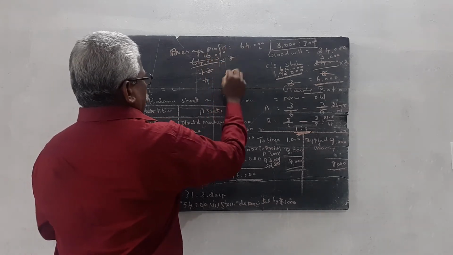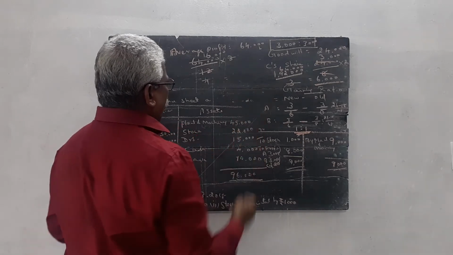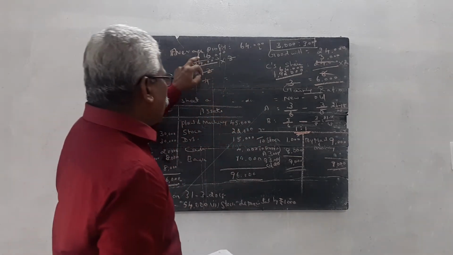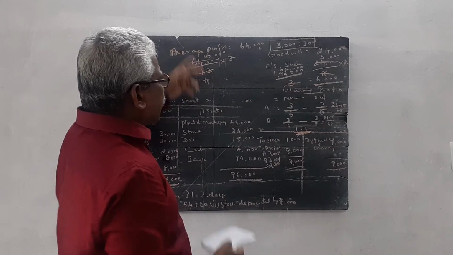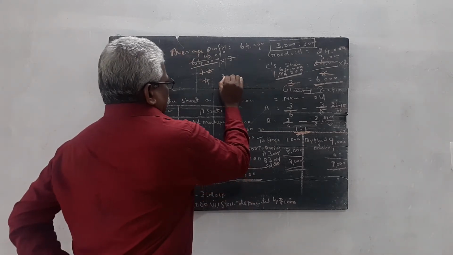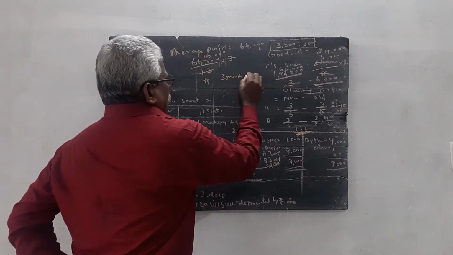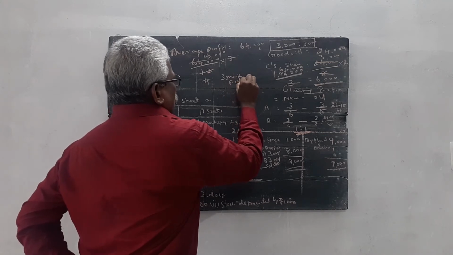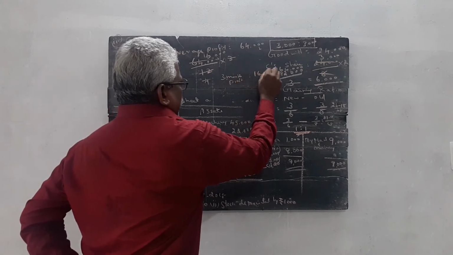So the yearly average profit is 64,000, and the last 3 months' profit is rupees 16,000.